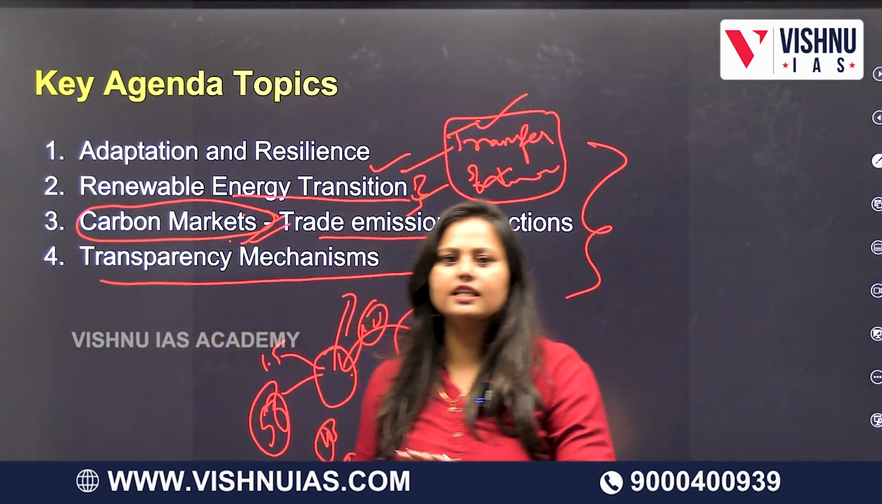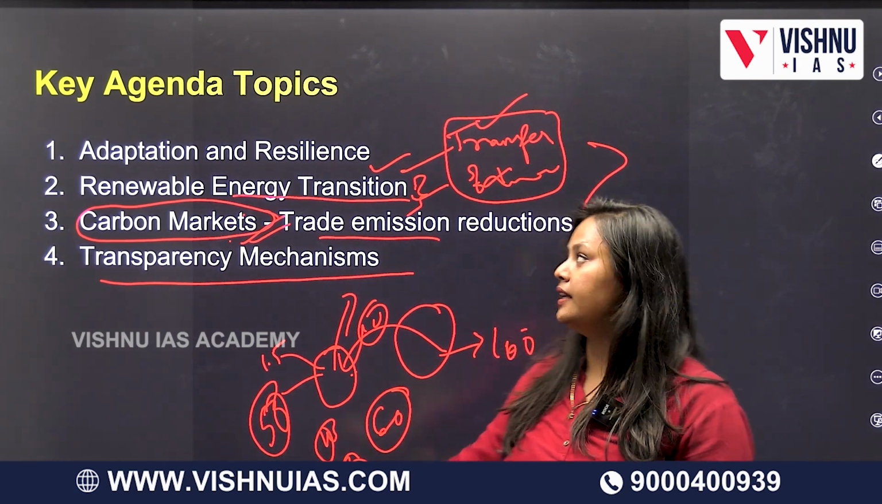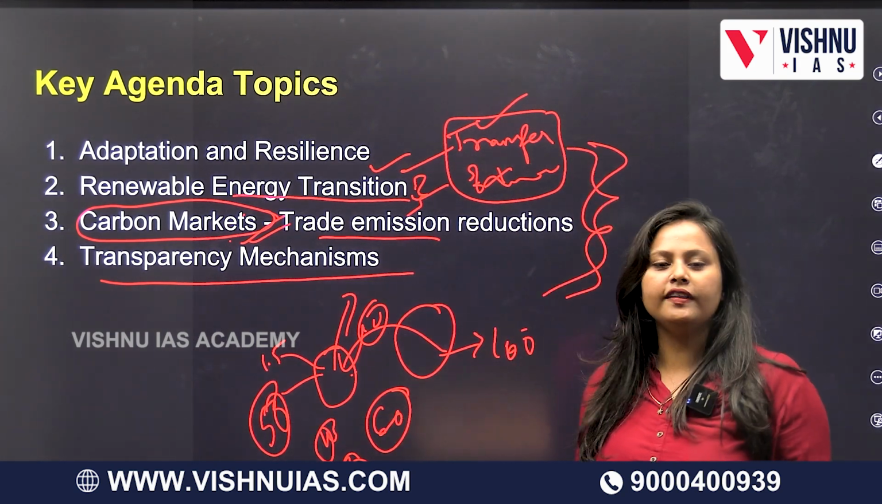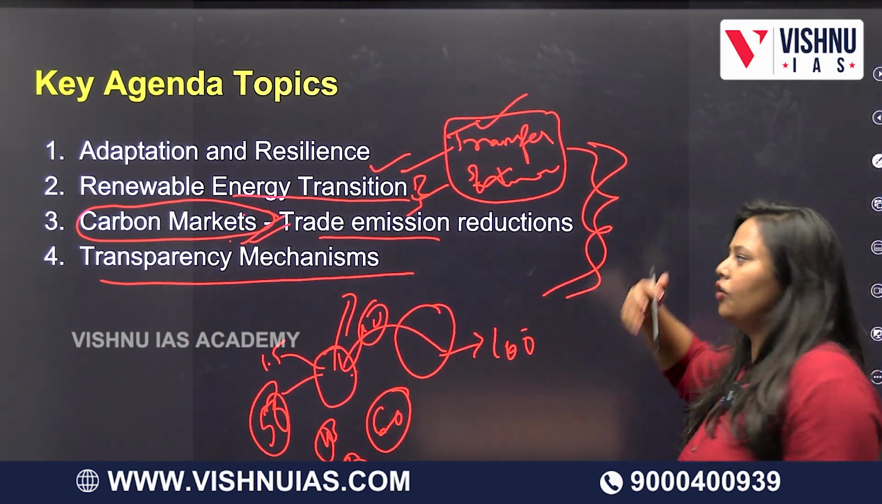Next, they want a transparency mechanism. Whatever we do, we discuss, let us be all transparent. So these are the 4 agendas they come up with in every conference of parties. I mean, every meeting or conference.